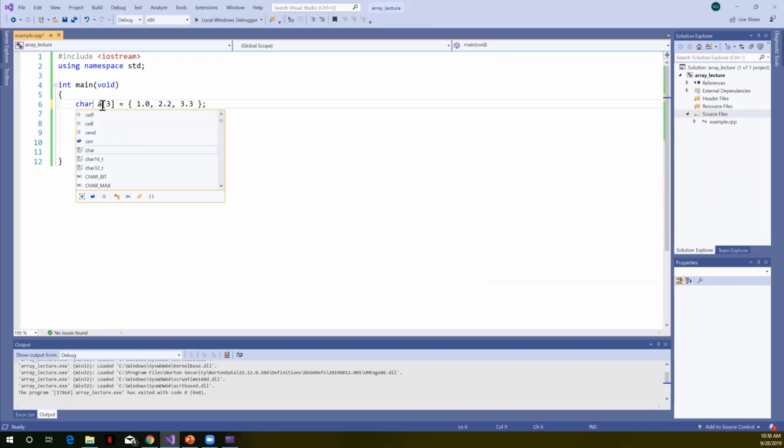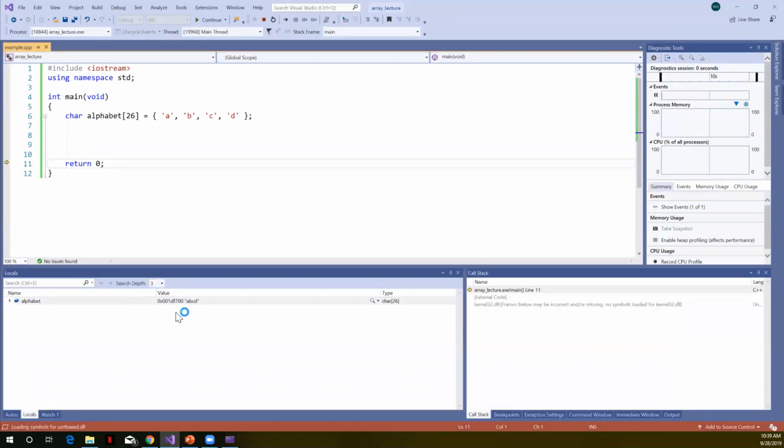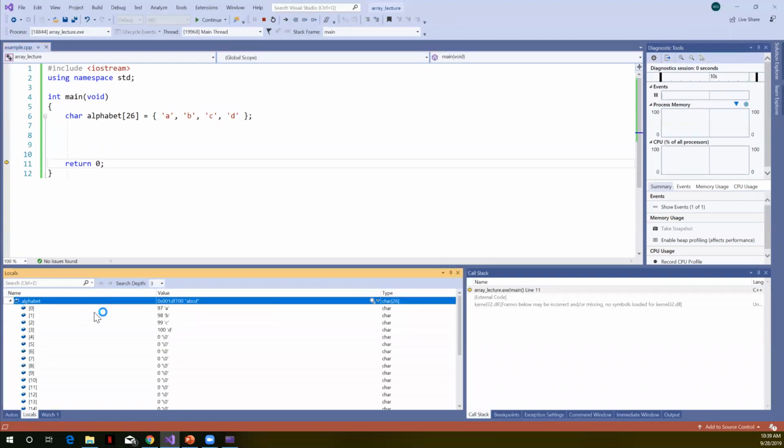I can do this with chars, too. Maybe I call it alphabet. Now I'm going to be too lazy to initialize them all. So if I just say, let's make the first one A, the second one B, the third one C. You don't need the spaces in between. I'm doing that to make it a little more readable. Fourth one D. Do my run to cursor here. So we rebuild. Okay, you can see the array has A, B, C, D in it.